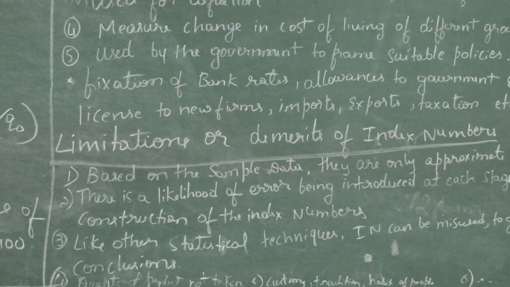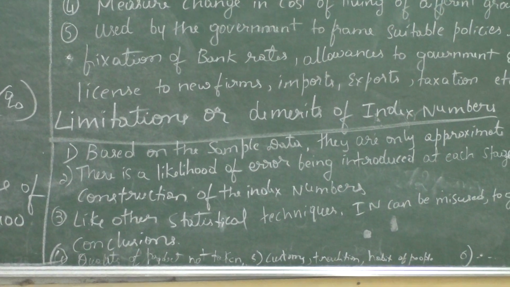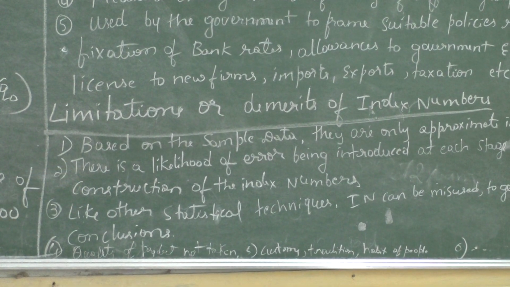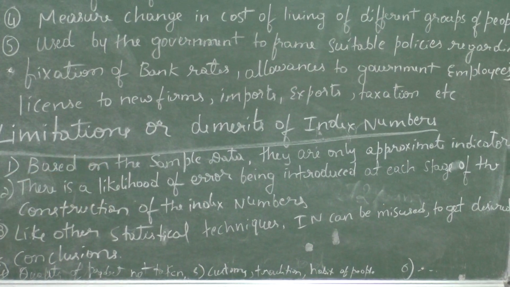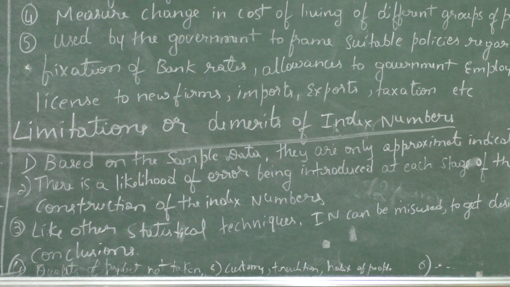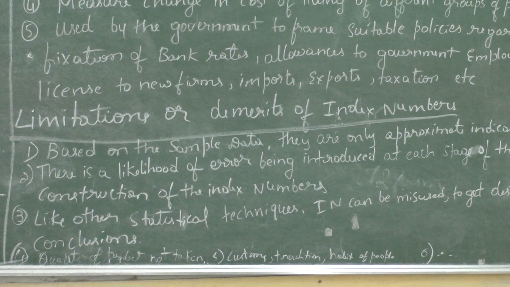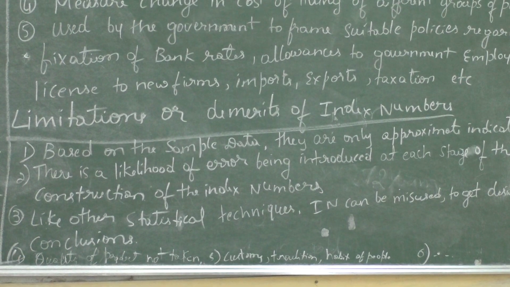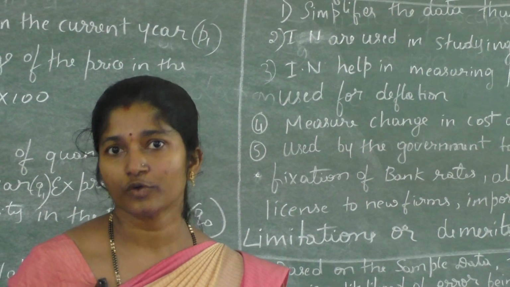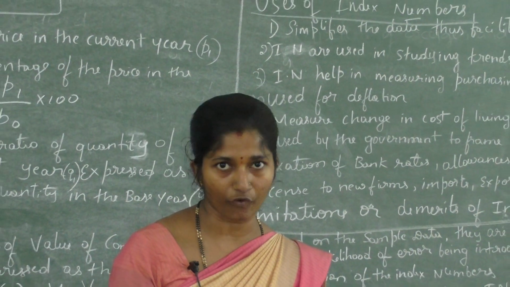Next, third one, like other statistical techniques such as mean, median and mode, index number can be misused to get a desired conclusion. Here also the conclusion becomes wrong if you misuse it. Next, quality of the product. In the calculation we are not using the quality of the products, that is not considered. Only prices and quantities are used for the calculation.